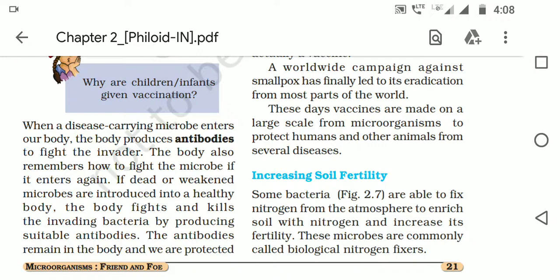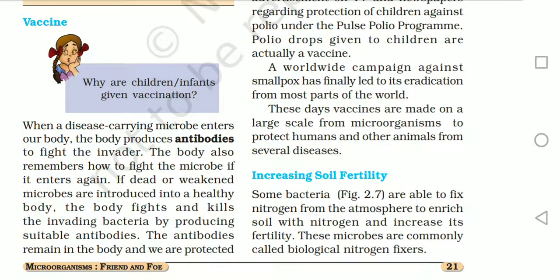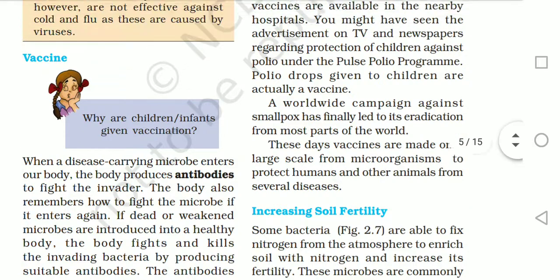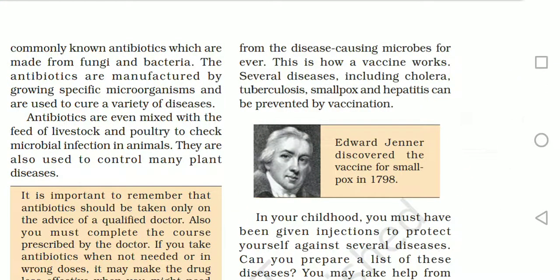Vaccines are nothing but killed virus. Once it enters, the body will start producing antibodies. Once they start producing antibodies, what will happen? The antibodies will remain in the body and we will be protected. So we will be protected from the particular disease.